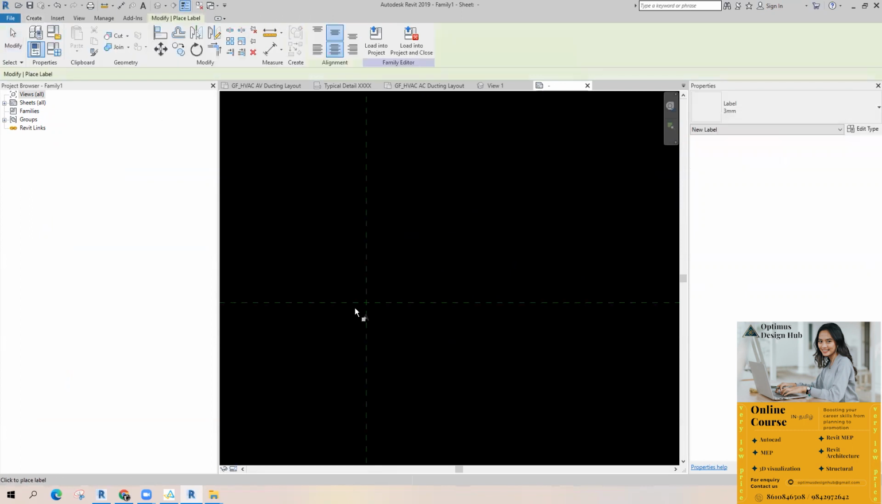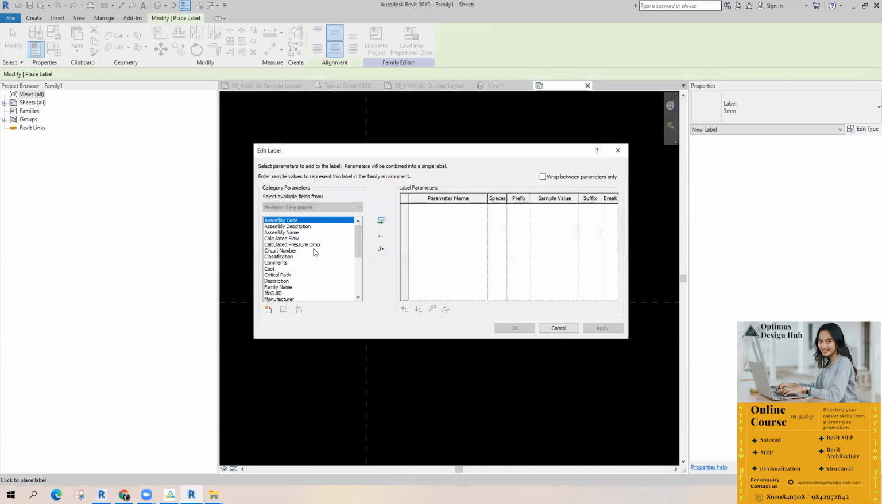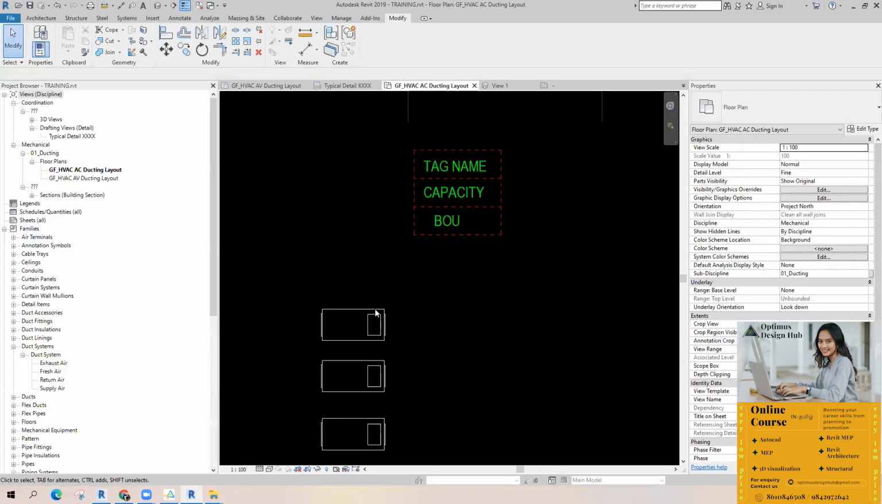Create label. I'm picking the label, and I'm going to find the particular parameter, equipment tag and capacity from this box. Okay, but unfortunately, the equipment tag and the capacity is not getting from this area. See, there is no option to take the equipment tag and capacity. Because it is only in this particular family.